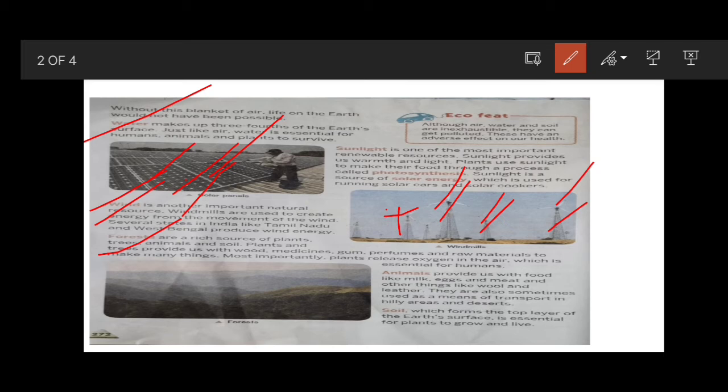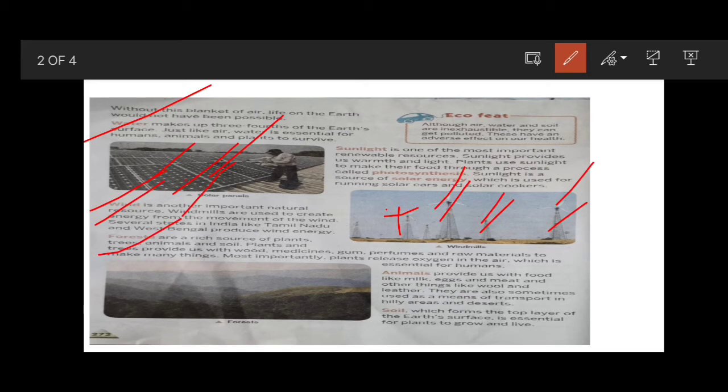And what do we mean by raw materials? The materials which we get from the forest or after cultivation, before reaching the factory, are known as raw materials.